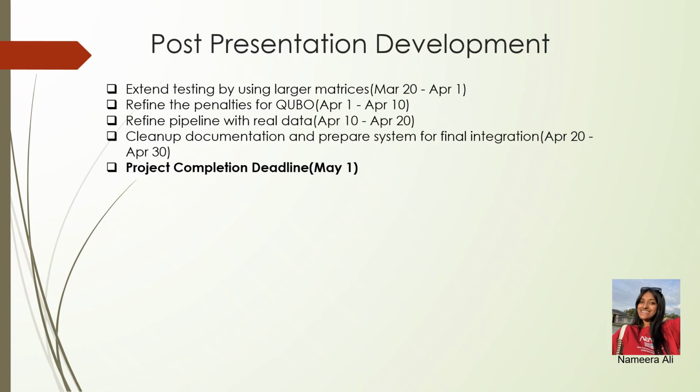After our presentation, our focus shifts towards strengthening and refining the system. The first step is extending our testing by using larger matrices. This helps us understand how the pipeline scales and whether any parts of the system break down as the data size grows. From there, we move into refining the penalties in our QUBO model. These penalty weights directly influence how the optimization behaves, so tuning them is important for making sure that the algorithm consistently converges toward valid and minimal ARG structures.